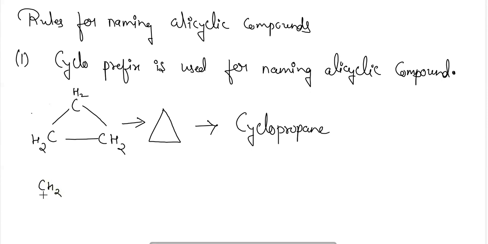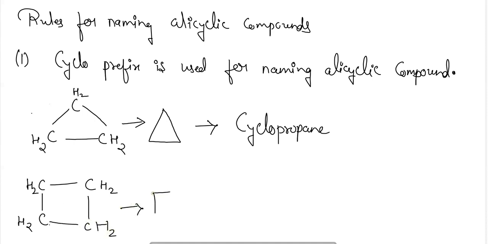CH2, CH2, CH2, CH2. Okay, so it can be represented as a square also. The name will be cyclobutane.